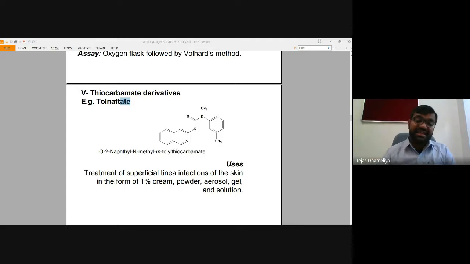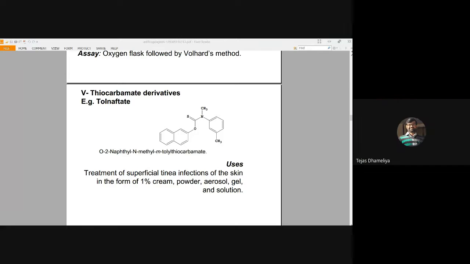So "ate" is the suffix used in the IUPAC names of all these carbamates, and in our case, it is thiocarbamate derivatives. This thiocarbamate, tolnaftate, is used in superficial infections of the skin, in the form of cream, powder, aerosol, gel, or sometimes a solution as well.